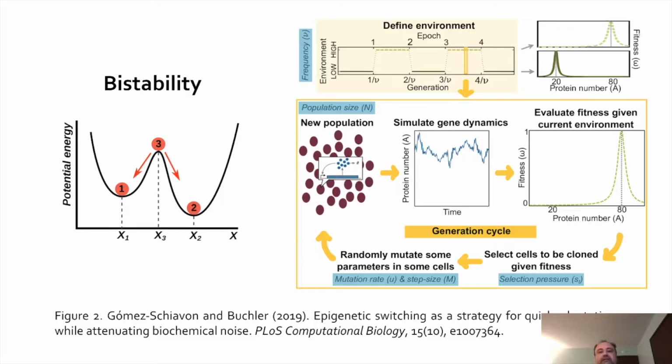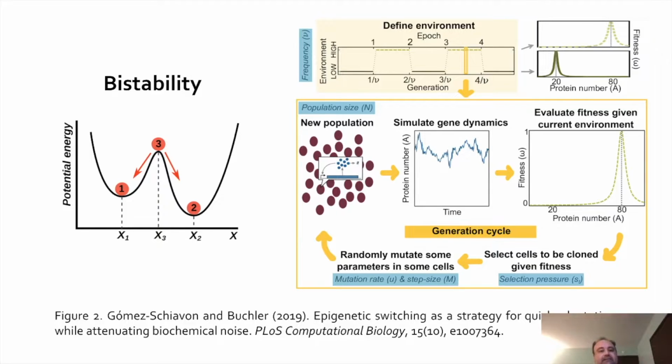Now that brings us to an idea called bistability. Bistability involves switching between two states. In this case, we look at epigenetic switching, which you see often in genomes in single cells or in organisms where that cell needs to move from one state to another. The epigenetic switch is poised so that it can go from one state to another, and it has control over a number of genes that allow it to do this.